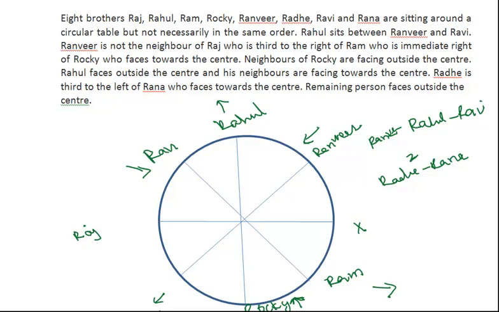Now Radhe is third to the left of Rana, who faces towards the center. Now this person is facing outside the center, so he cannot be Rana. That means he can be Radhe and this can be Rana. Radhe is third to the left of Rana, who faces towards center. So it is towards center, that is outside the center, and we have marked the position of all the persons with their directions, and the remaining person faces outside the center, so Raj should face outside the center.